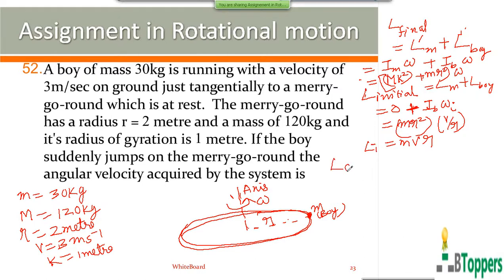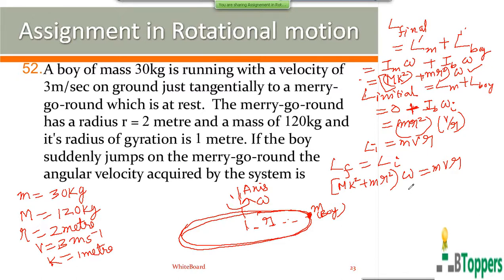From the conservation of angular momentum principle, the final angular momentum of the system of the buoy and the merry-go-round can be equated to the initial angular momentum of the system. The final angular momentum of the system can be written as capital M into K square plus small m into R square, into omega. The initial angular momentum of the system is equal to mvR. Now substitute all the values given in the problem on the left hand side and right hand side, and you can find the value of omega.